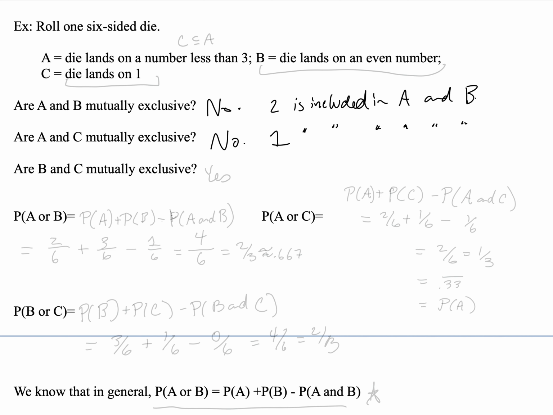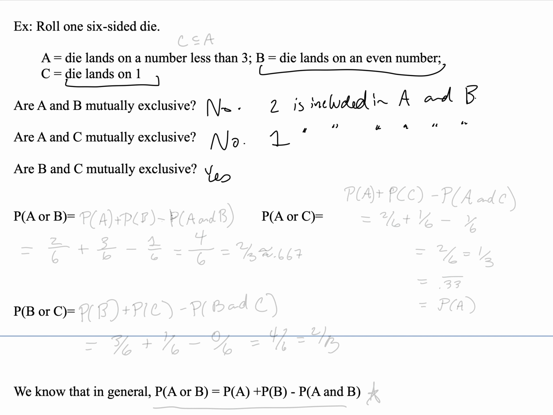And lastly, are B and C mutually exclusive events? Yes, these actually are mutually exclusive. Die lands on a 1, die lands on an even number. Those cannot occur in a single die roll at the same time. So since 1 is not even, these cannot occur at the same time.